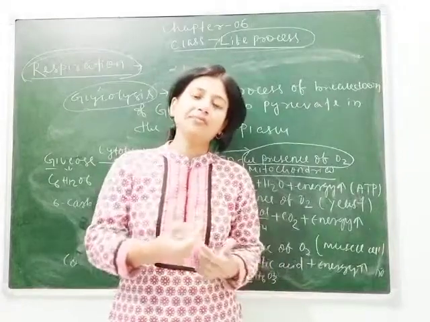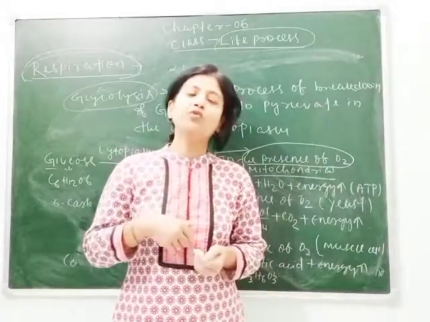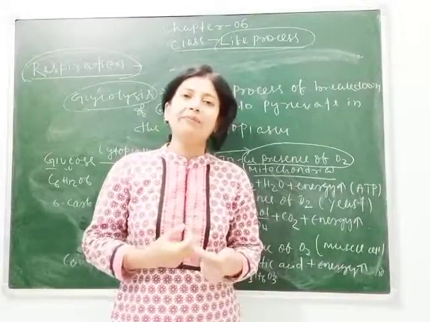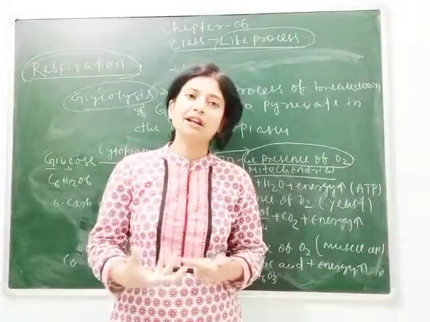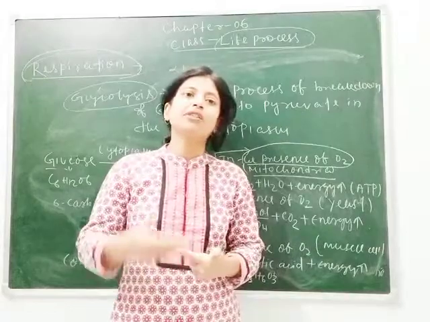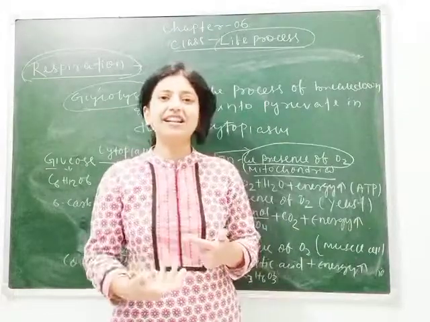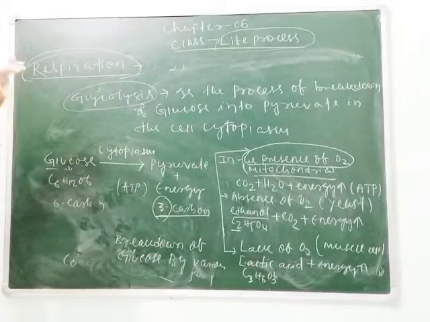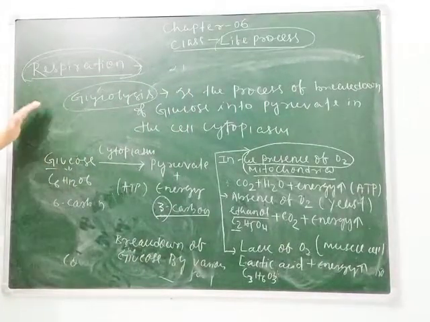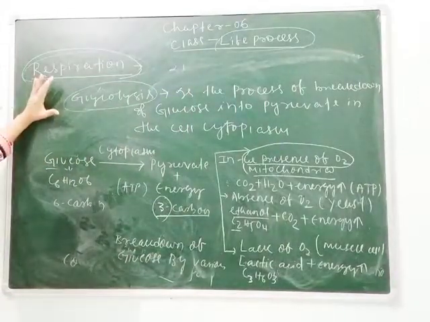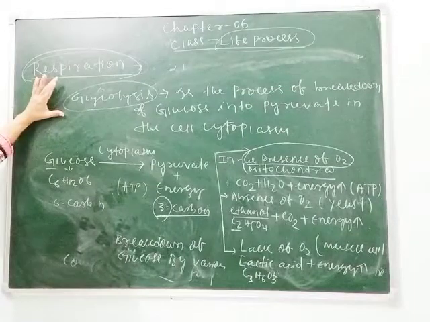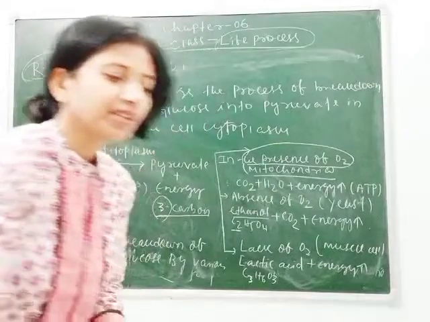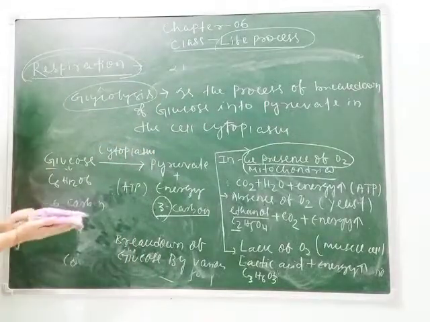And while I am talking, oxygen is going into my body through my nose and through my mouth, due to which I am able to fulfill the processes that take place inside my body, or the processes which need oxygen. Clear, students? So here is the breakdown of glucose by various pathways and how different substances or forms are formed. Next we will study the human respiratory system.